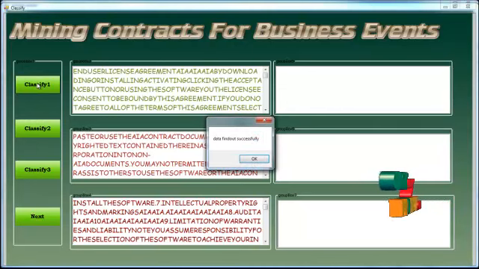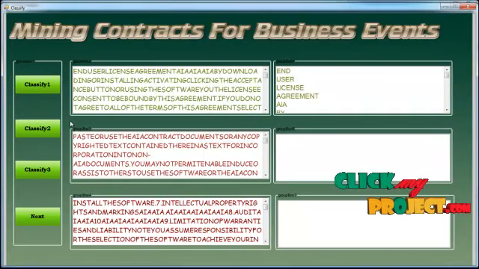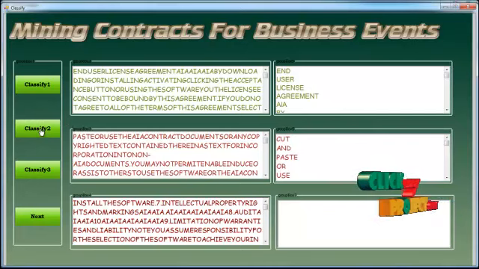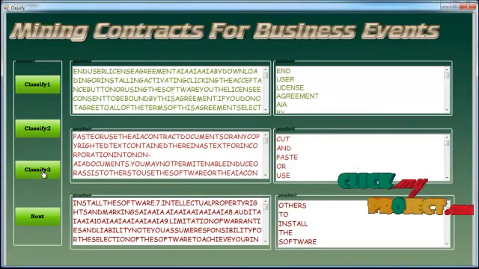Click on Classify 1, and the data is found successfully. Classifying the end user agreement, Classify 1 shows the important data. Classify 2 shows the important data of the second file, extracted into group box 6. Click on the Classify 3 button, and the important data of the last file is fed into group box 7.